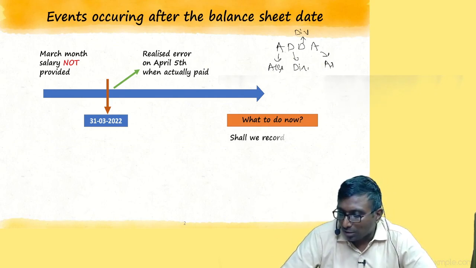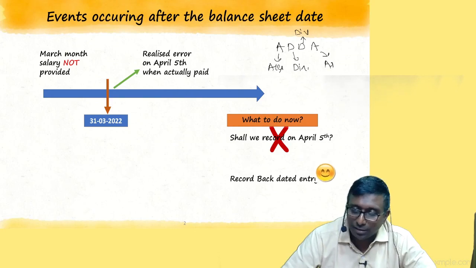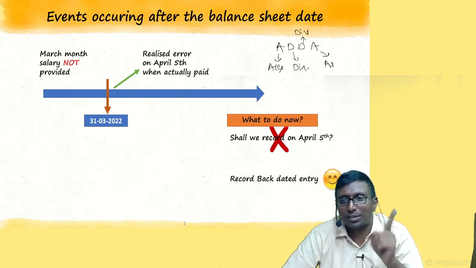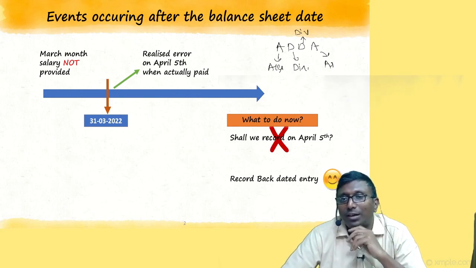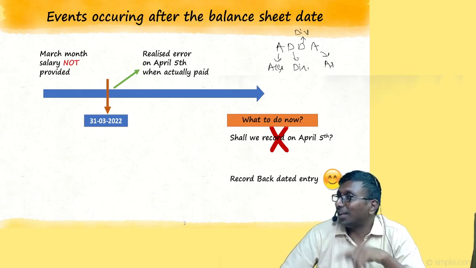So what should I do, sir? What should you do? Shall we record on April 5th? No way. What are you supposed to do, my dear? Record a backdated journal entry. That's all, nothing else. Go back to it. Okay. Sir, how long can I write like this? Sir, after 10 years I remembered something I forgot? They'll kill you. There is a time limit.